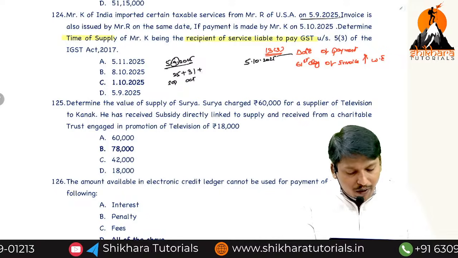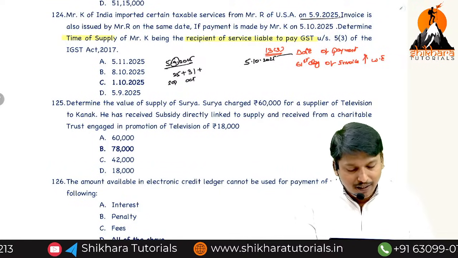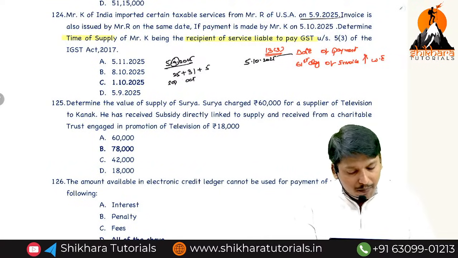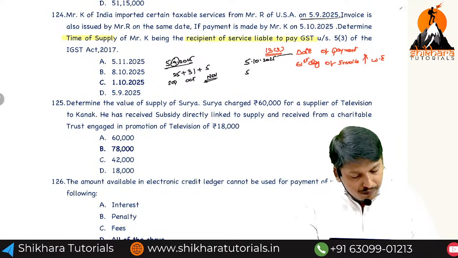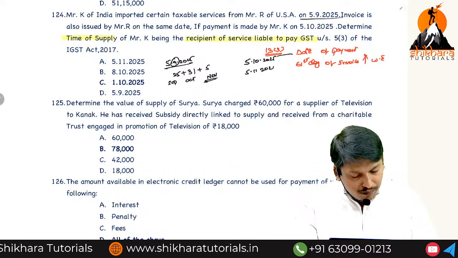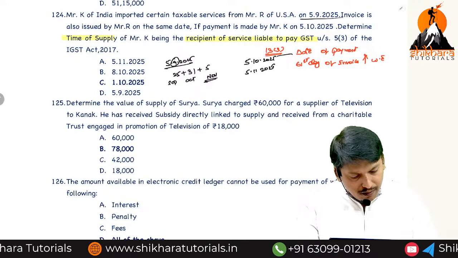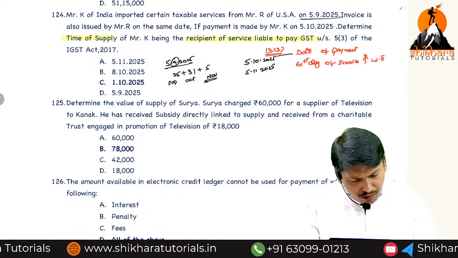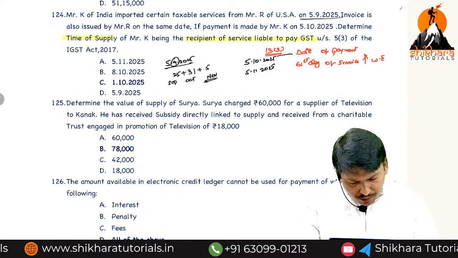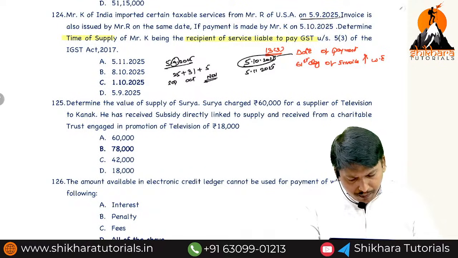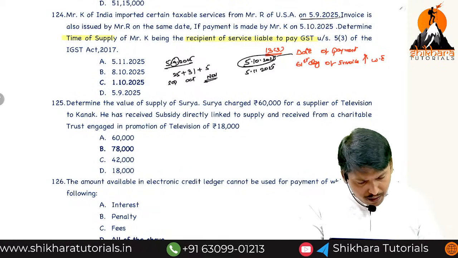How many days do we require again? 5 days. September, October, November. So November 5, whichever is earlier. That is the wrong answer. October 5.